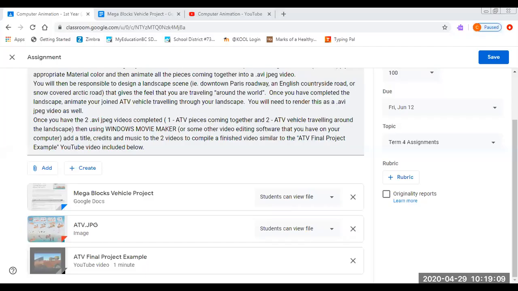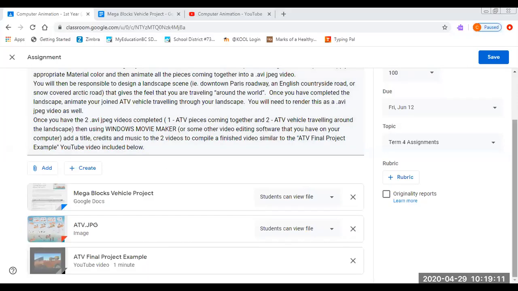I'm going to be trying to show you today how to start modeling your Lego pieces for your Mega Blocks assignment. So I'll just walk you through some of the steps here today. The very first thing I want to show you is actually the assignment itself, so that you're clear on what this is going to look like.